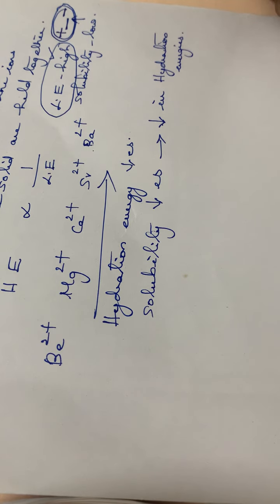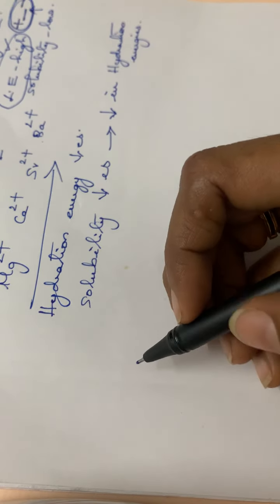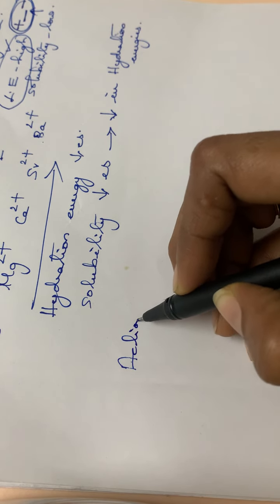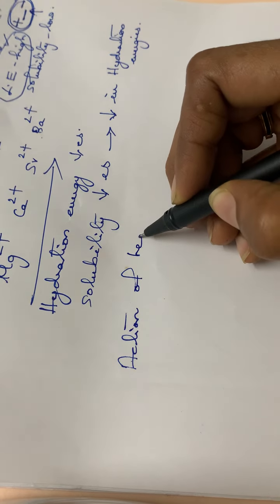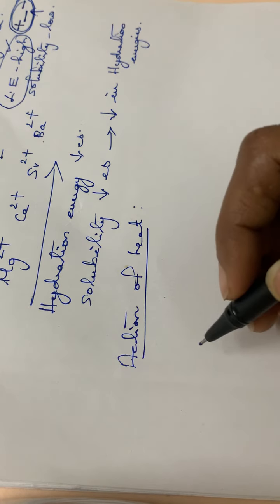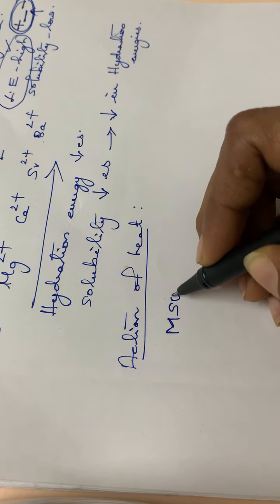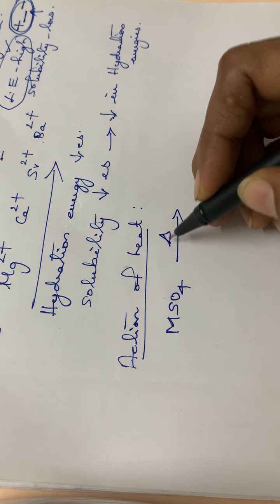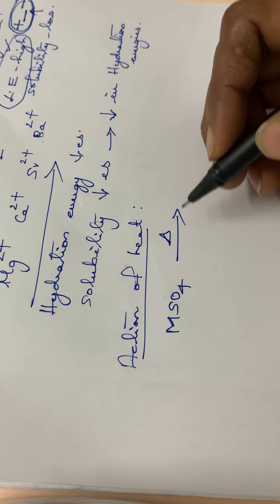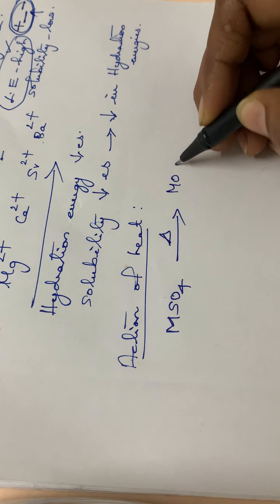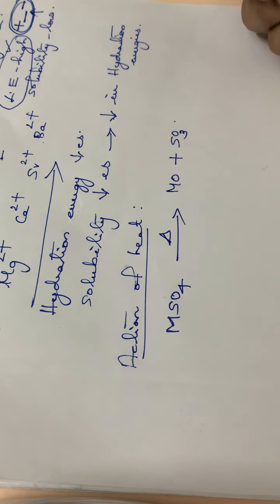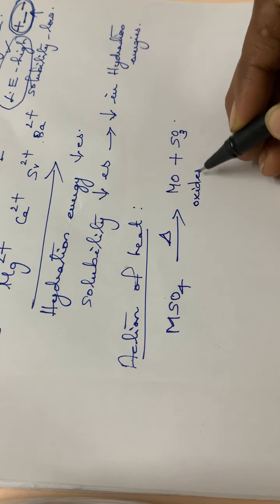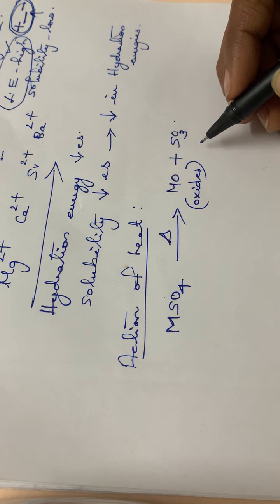Then the next is, on heating, what happens to these sulfates? That is the next reaction, the action of heat on sulfates. Sulfates, I will be representing as MSO4. On heating, it will be decomposing. This delta means heat. So MSO4 on heating will be dissociating to metal oxide plus sulfur trioxide. It will be decomposing to metal oxide and sulfur trioxide.